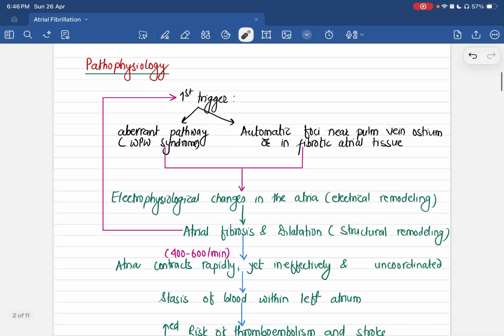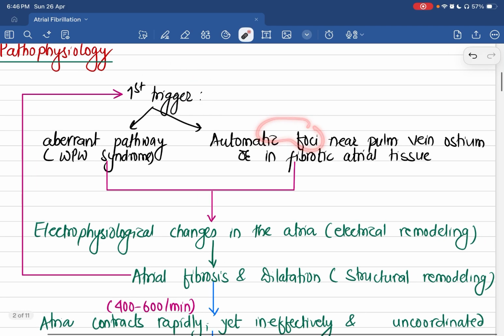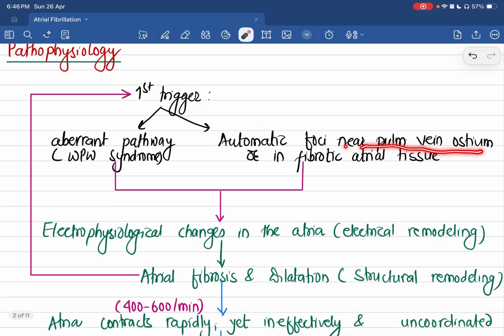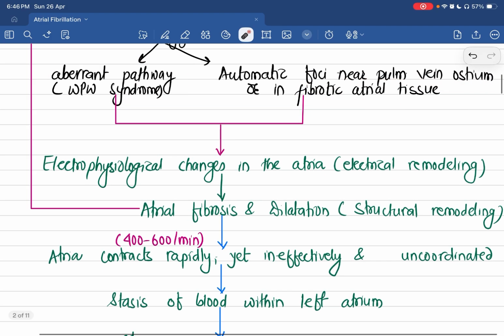The main pathophysiology of atrial fibrillation is the primary trigger. The trigger can be in the form of automatic foci near the ostium of the pulmonary vein within the left atrium, or because of any fibrotic atrial tissue, or because of an aberrant pathway, like in the case of Wolff-Parkinson-White syndrome. All these pathologies lead to electrical remodeling of the heart, mainly the left atrium.